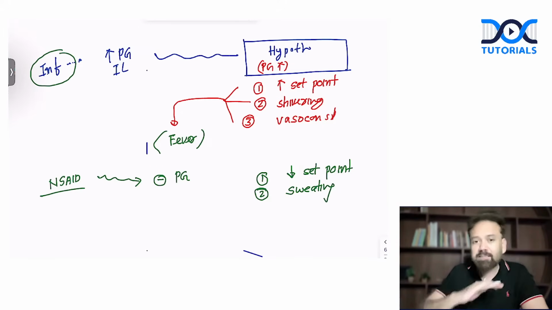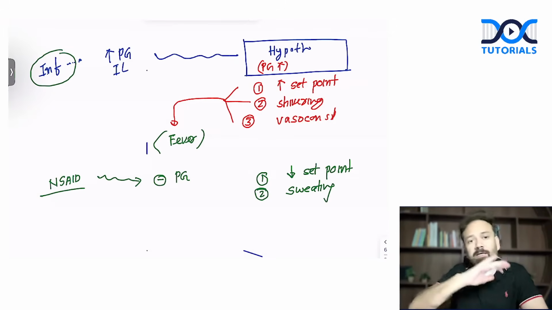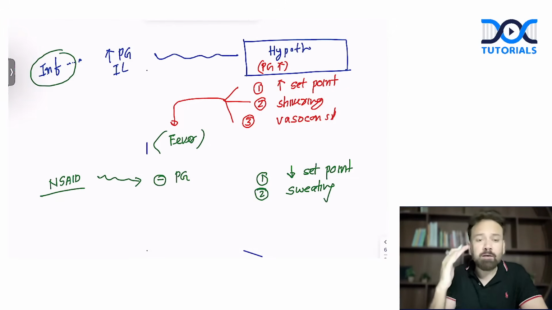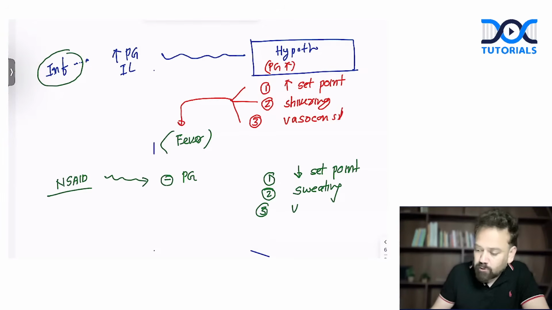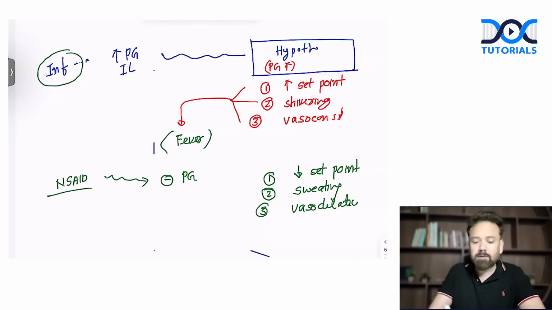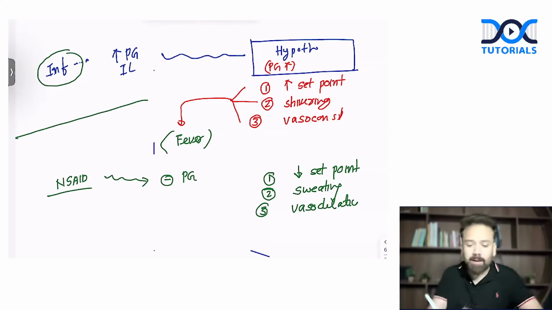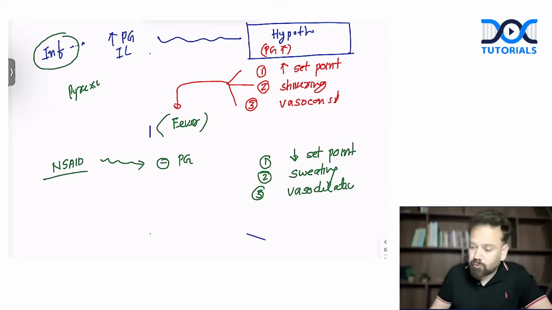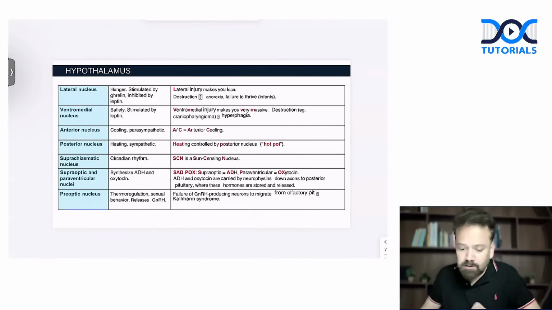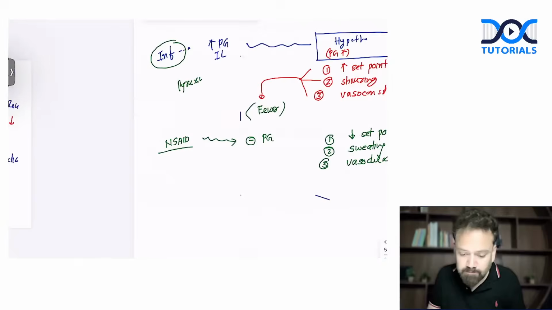Whenever there is a waxing and waning of the fever, initially there is shivering when fever is coming, and when fever is going out and temperature is coming down, automatically there is sweating. And number three is vasodilation. So this is the mechanism of fever, how there is pyrexia and antipyrexia. So you will write in the exam like this, doctors, and you can understand different aspects of hypothalamus.